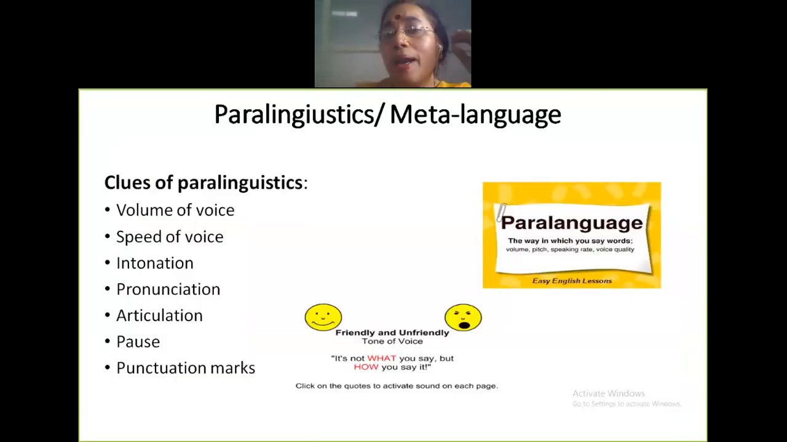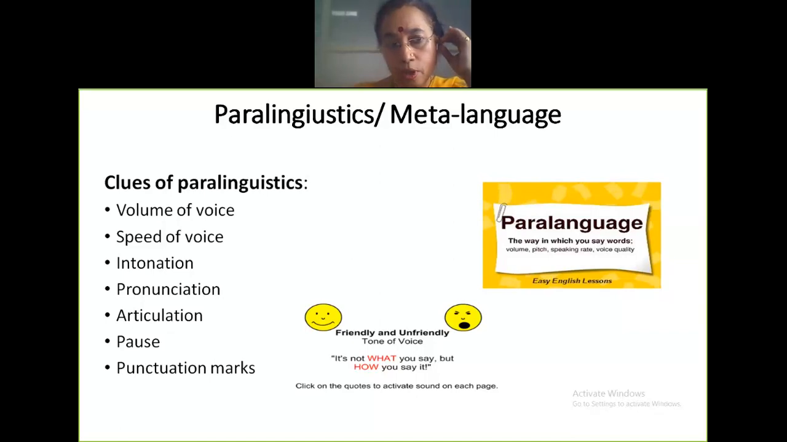Next, we move on to paralinguistics or meta language. When I shared this video, from your module 5, someone asked for more explanation, so I gave it there. Now, it's the way you speak. In a communication scenario, it's not just what you speak, it is the way you speak which gives meaning to whatever you have to say.